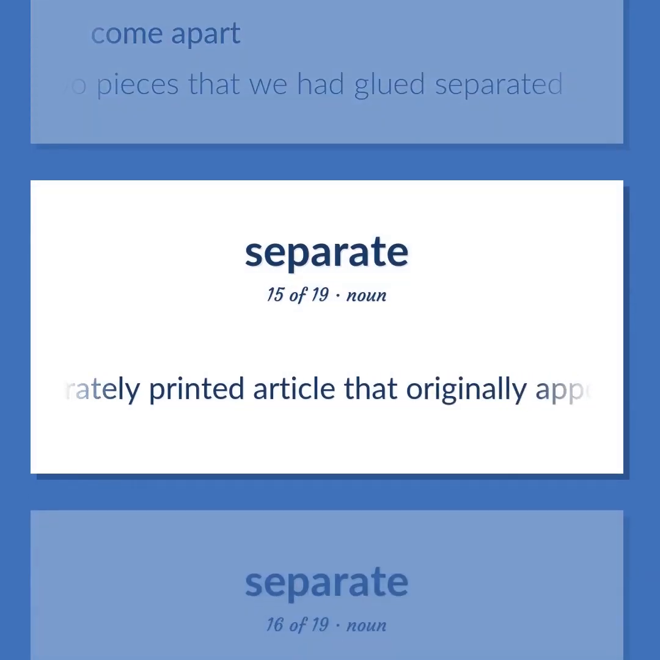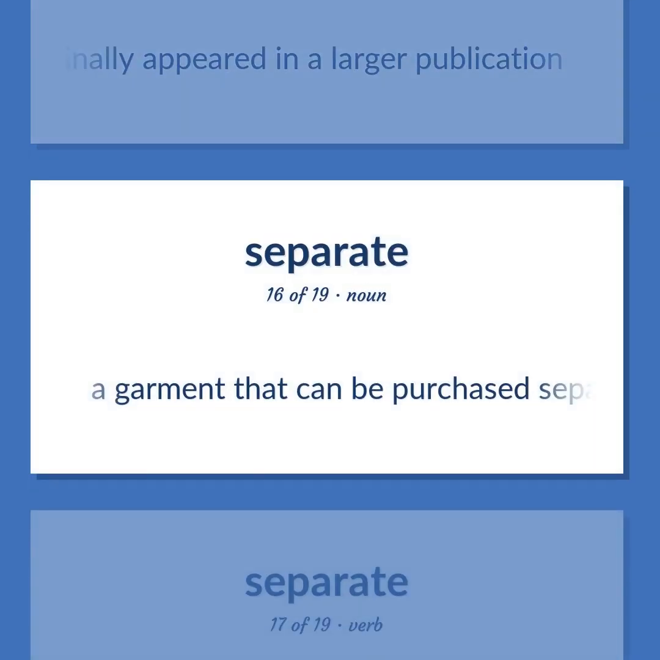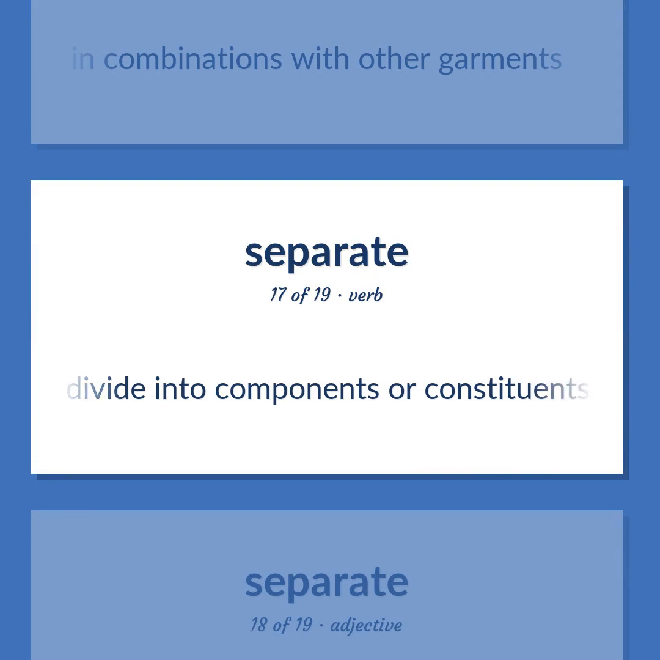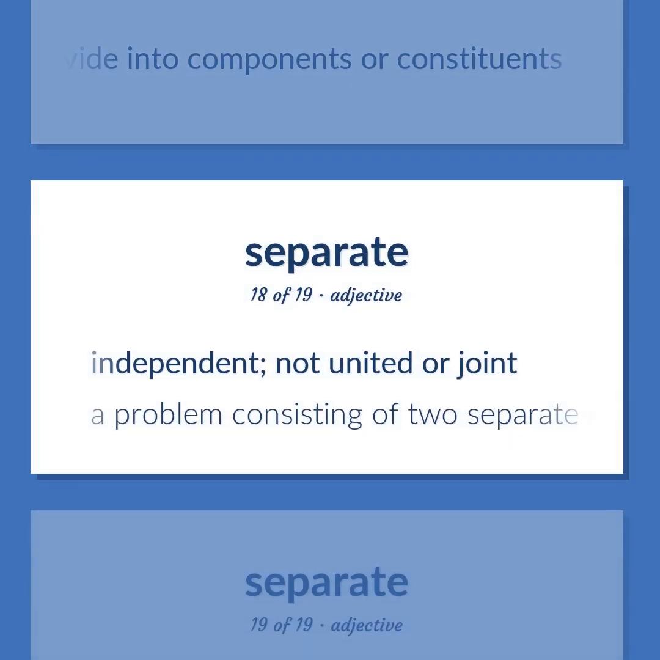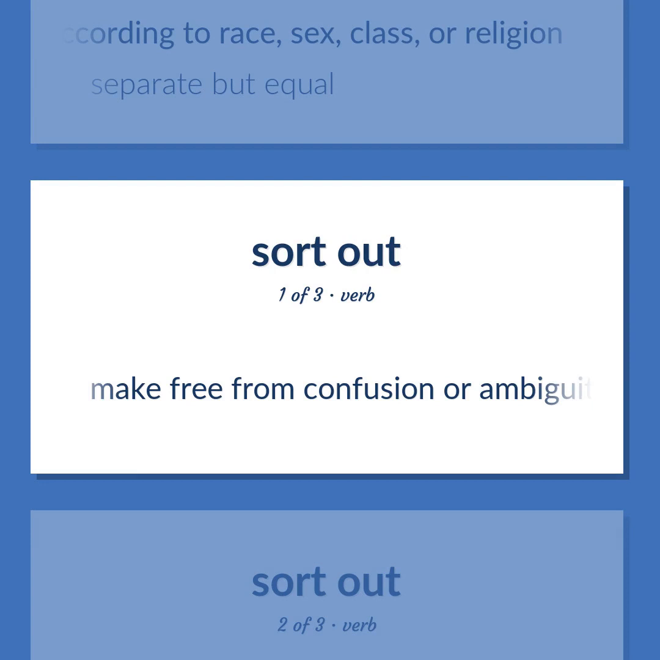A separately printed article that originally appeared in a larger publication. A garment that can be purchased separately and worn in combinations with other garments. Divide into components or constituents. Independent, not united or joint. A problem consisting of 2 separate issues. Separated according to race, sex, class, or religion. Separate but equal. Make free from confusion or ambiguity. Make clear.